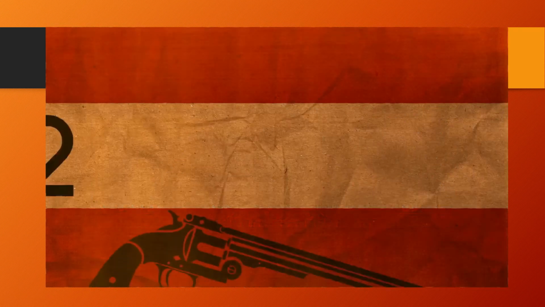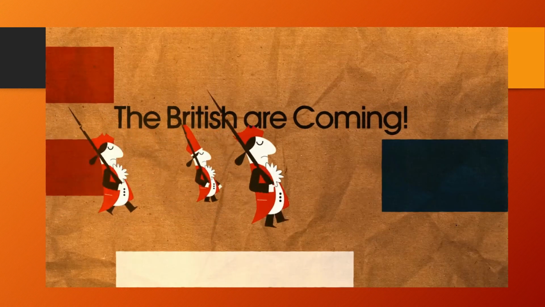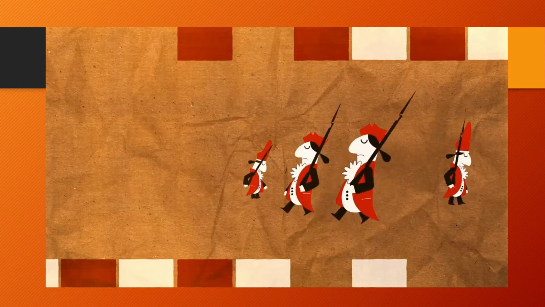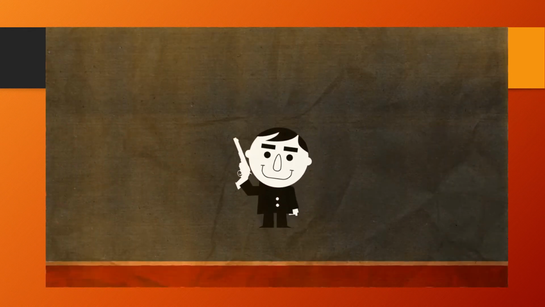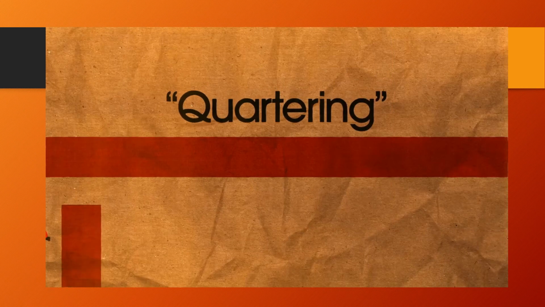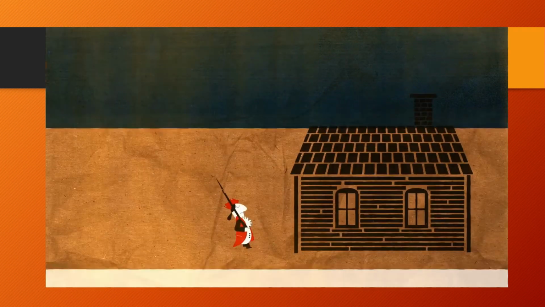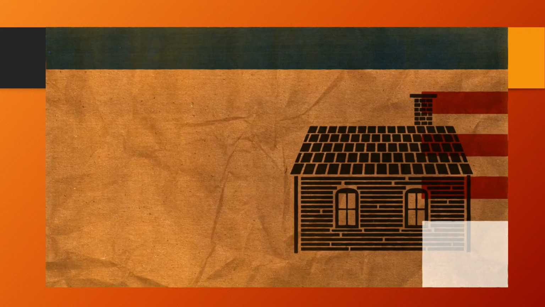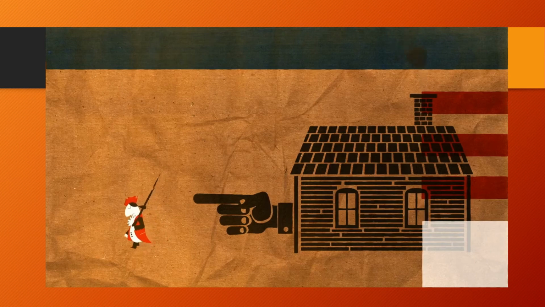The Second Amendment is the right to bear arms. The original intent of the Second Amendment was to protect colonists from the invading British soldiers, but it now guarantees that you have the right to own a gun to defend yourself and your property. The Third Amendment is called the Quartering Amendment. It was written in response to the British occupation and as a result of the colonists having to house or quarter soldiers in their homes during the American Revolution. Because of this amendment, our government can never force us to house soldiers in our home.